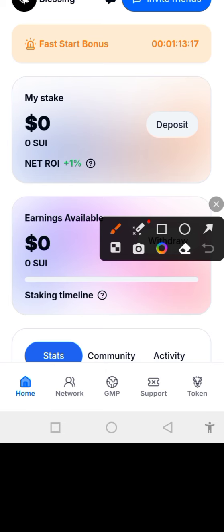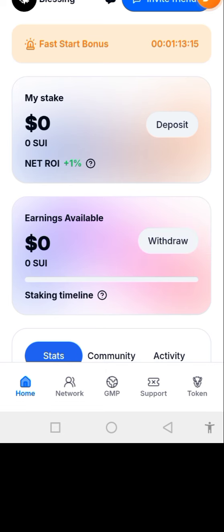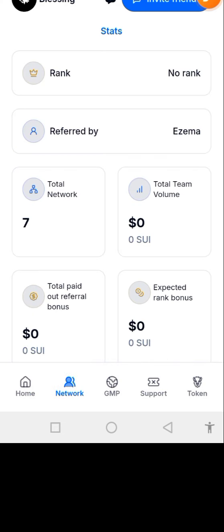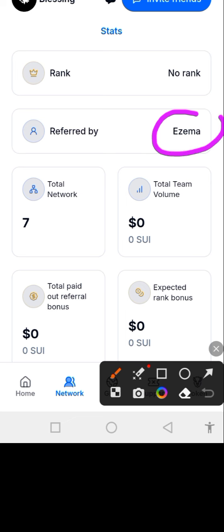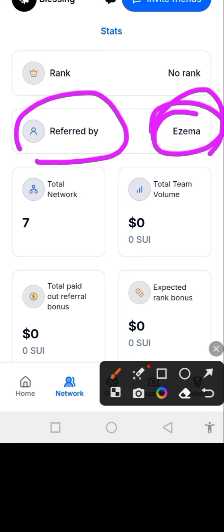Once you register, you come here on this network, okay? You click on this network. Make sure that you are seeing the person that referred you, referred by. Okay, make sure that you are seeing the name of the person that referred you. If you're not seeing the name of the person that referred you, that means the system will not recognize you.